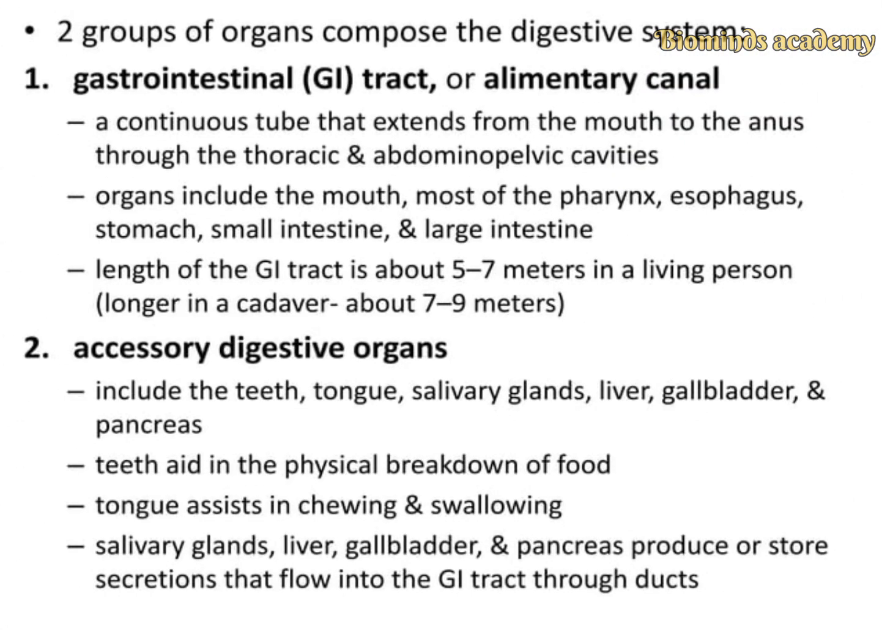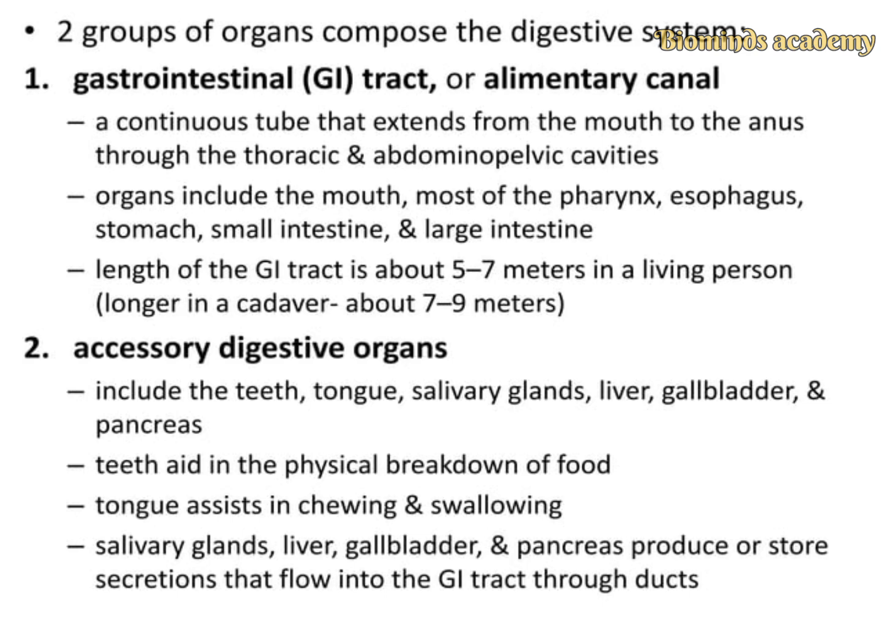Two groups of organs compose the digestive system. The first one is the gastrointestinal tract, or the GI tract, or alimentary canal. The alimentary canal is a continuous tube that extends from the mouth to the anus through the thoracic and abdominopelvic cavities. The organs include the mouth, pharynx, esophagus, stomach, small intestine and the large intestine. The length of the GI tract is about 5 to 7 meters in a living person.